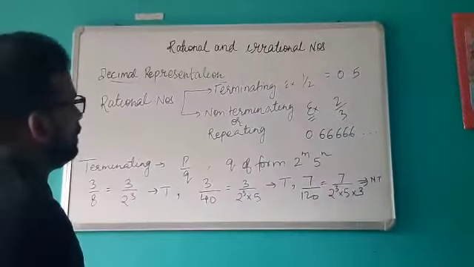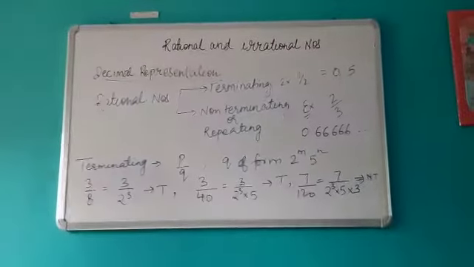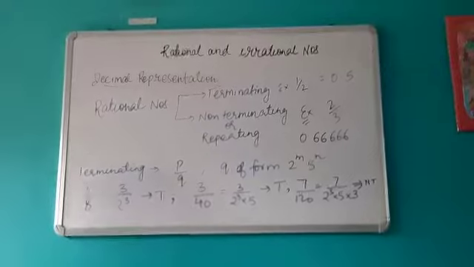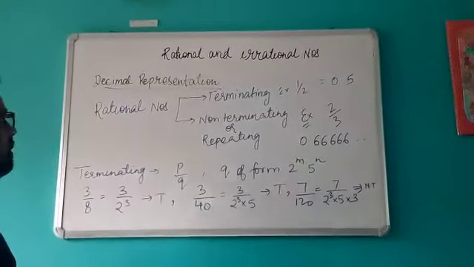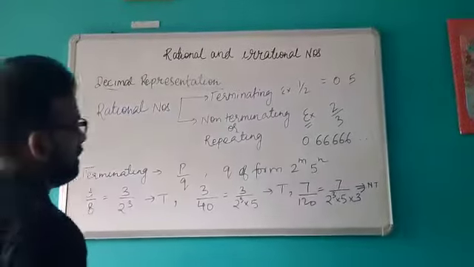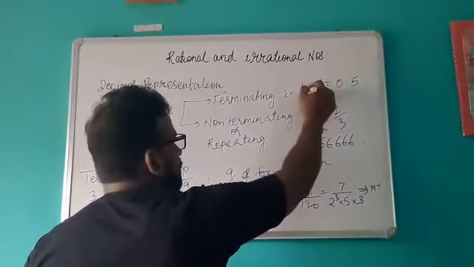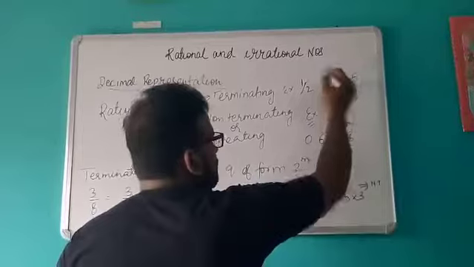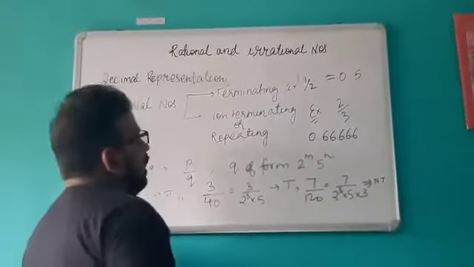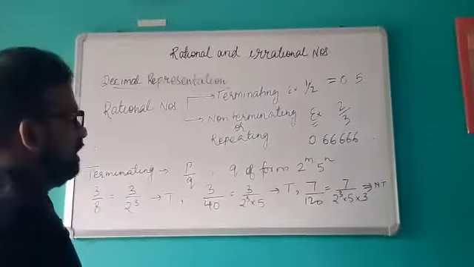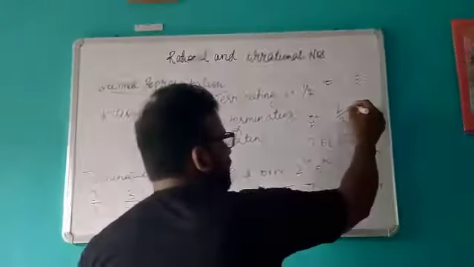Okay, now we will see the decimal representation of rational and irrational numbers. First we will discuss the rational numbers. In terms of decimals, a rational number is a terminating decimal like 1 upon 2. When you divide 1 by 2, you will get 0.5. Or if it is non-terminating, then it should be repeating. For example, I have taken 2 upon 3.